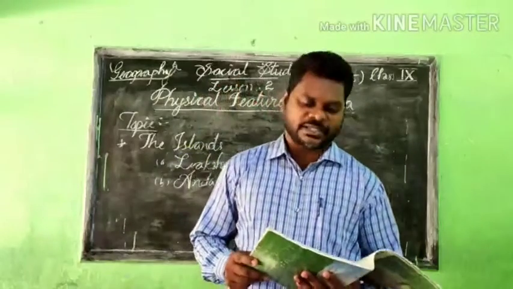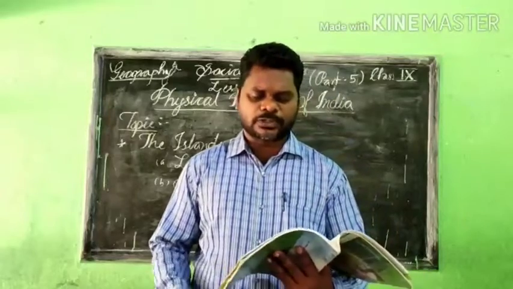Lakshadweep, let us understand the location. It lies close to the Malabar coast of Kerala.